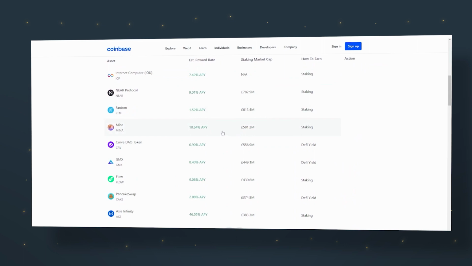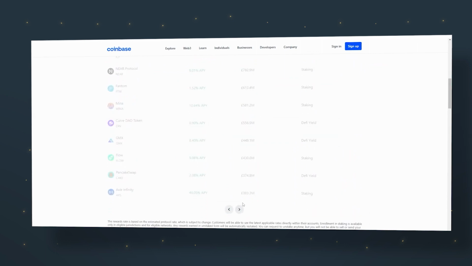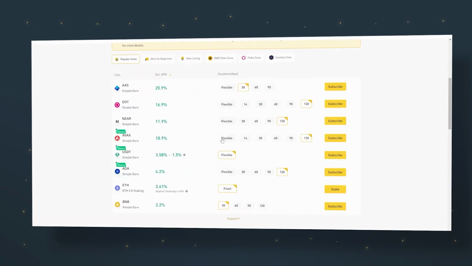For example, if you spend $1,000 on a token, when they give you your money back, you'll just get the tokens. So, if you had 1,000 AVAX coins, they'll hand you back 1,100 AVAX coins. Don't end up with a bunch of worthless tokens when you get them back. Choose a coin that's got potential. This is crucial if you're thinking of a long-term investment in the cryptocurrency world.